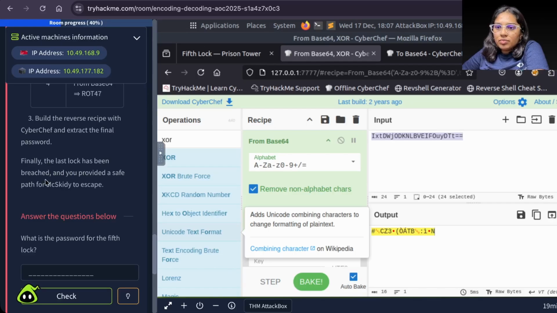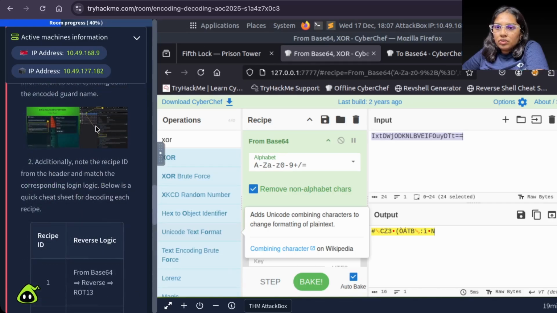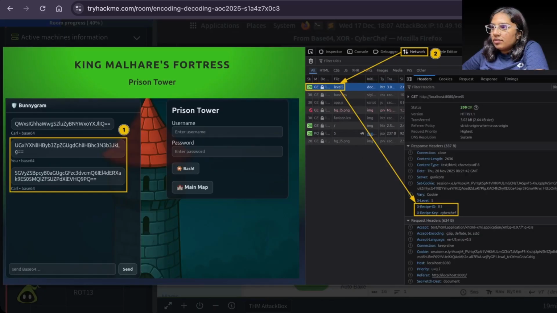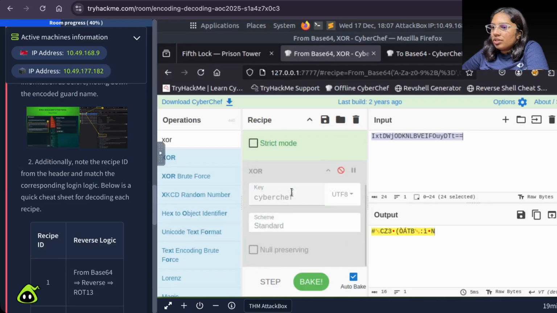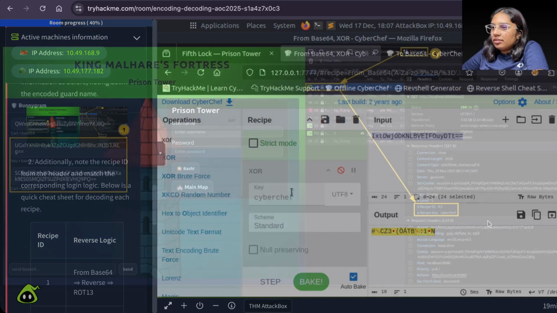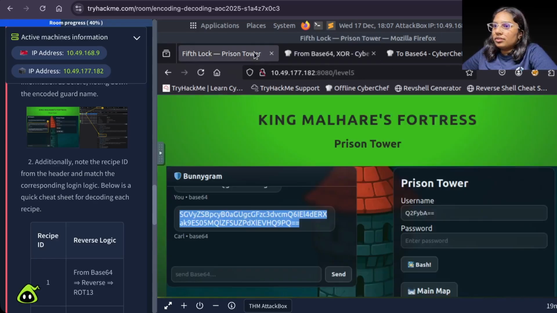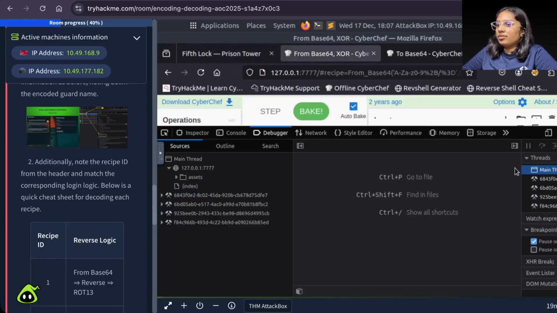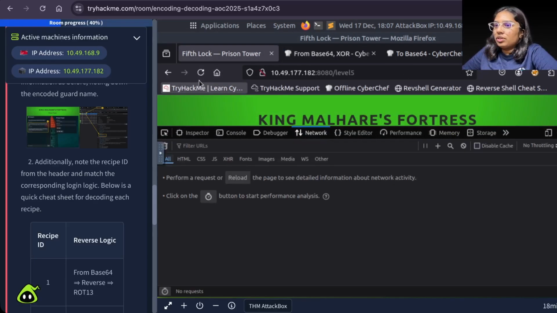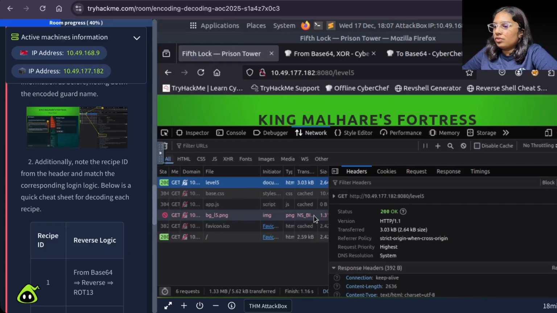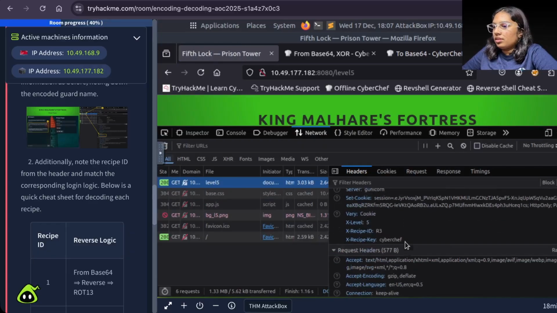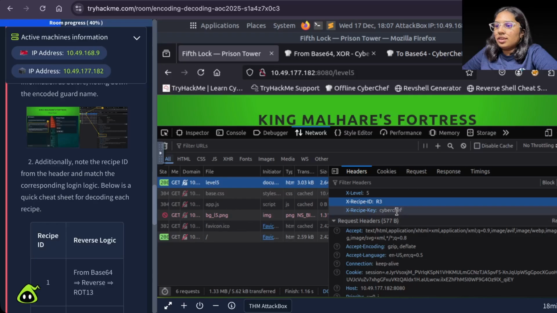Finally, the log has been breached. Okay. Additionally, note the recipe. Recipe R3. We have to go to the network. CyberChef. I think XOR will be there. It says R3. Let us check again here. Not here. No DevTools needed here. We go to the network tab, refresh, go to the first request, and here it says R3 and recipe key. R3 and recipe key is CyberChef, means XOR will be there.